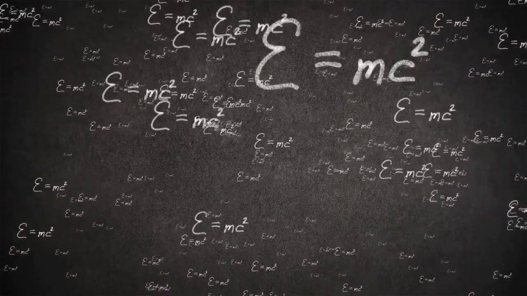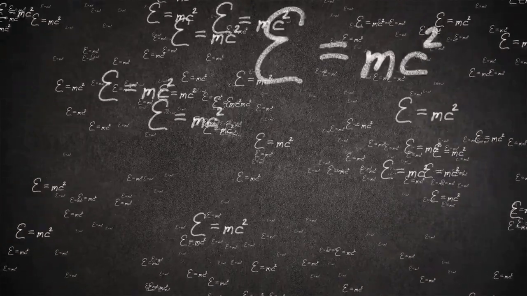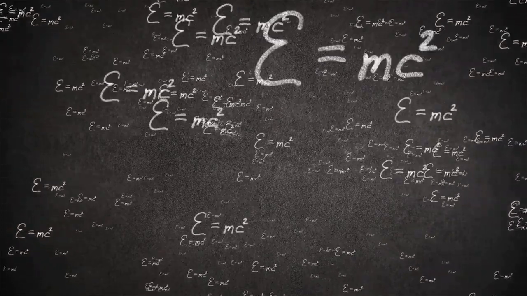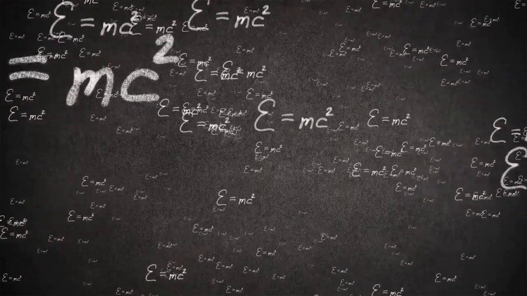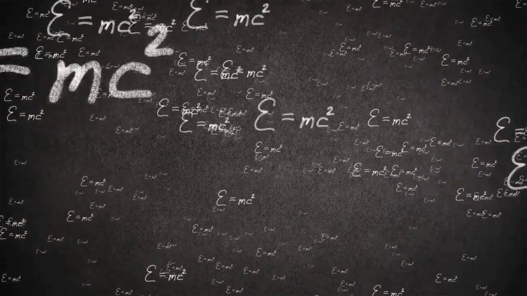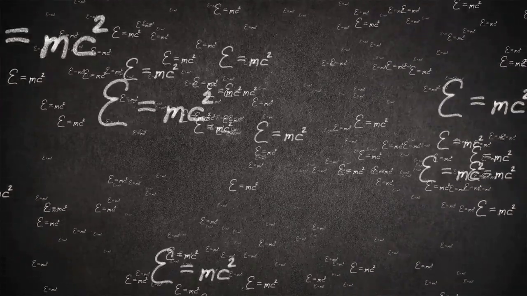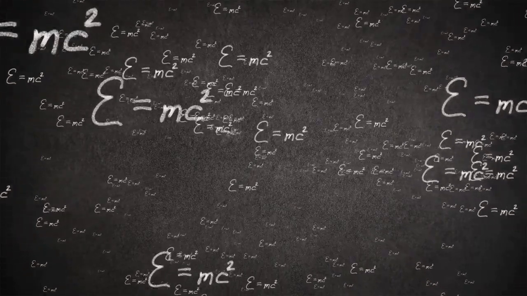This is because the speed of light is a very large number, so when it is squared and multiplied by a small amount of mass, the resulting amount of energy is huge. This is the principle behind nuclear energy, where small amounts of matter are converted into enormous amounts of energy. The equation helps to explain the energy released in nuclear reactions, which powers the stars and drives many other processes